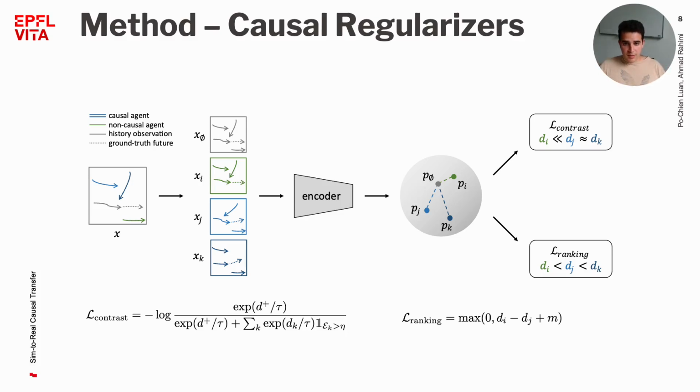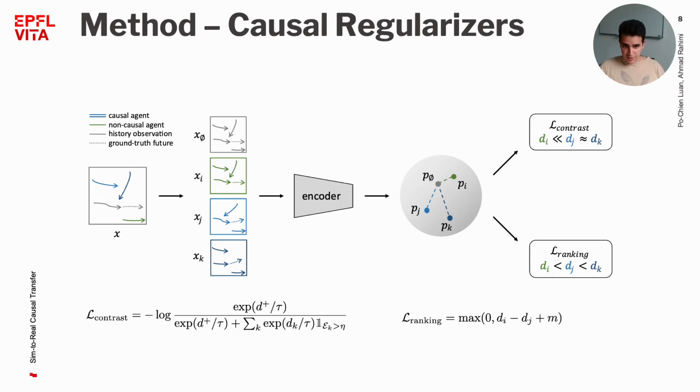The intuition behind this method is that removing non-causal agents from the scene does not change a lot in the eyes of the ego agent, so the embedding of it should be close to that of the factual scenario. However, the removal of causal agents should change the representation. This regularizer uses binary causal and non-causal labels.